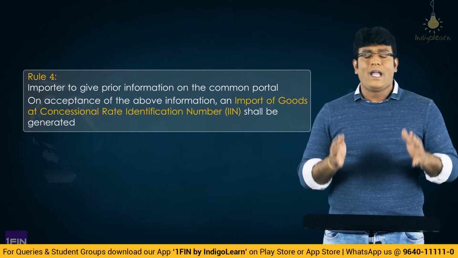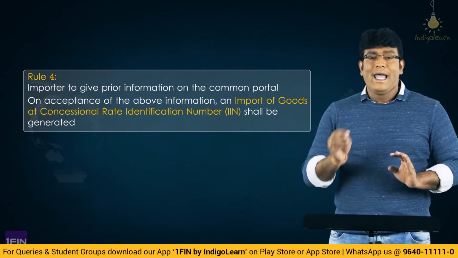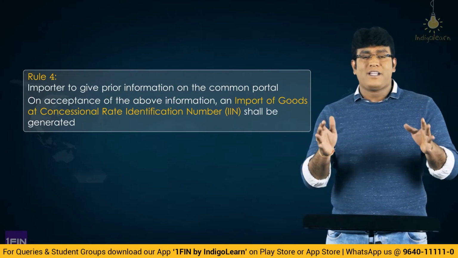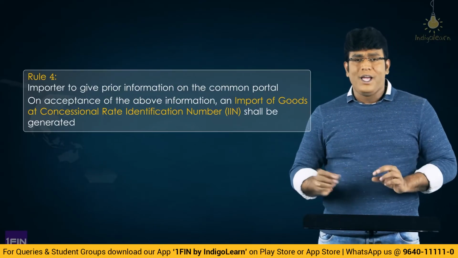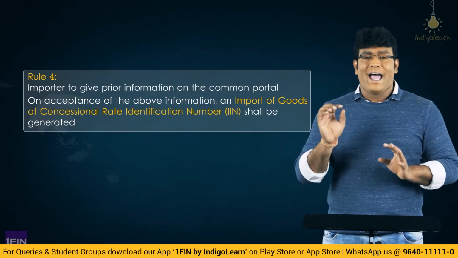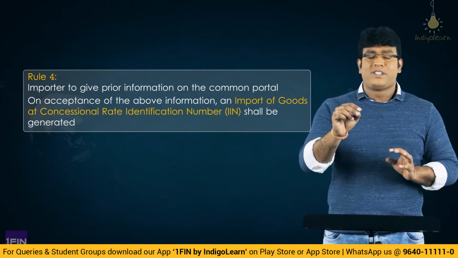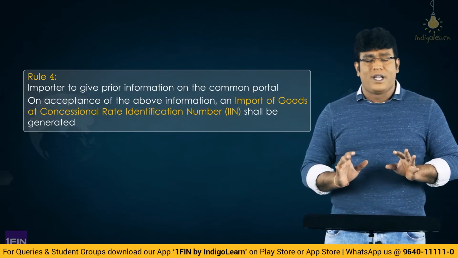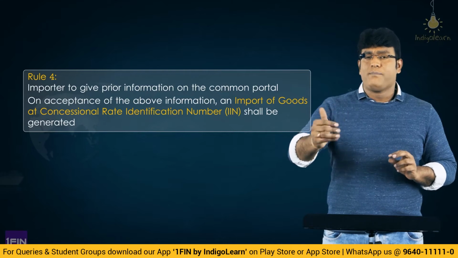So basically the whole idea of Rule 4 is to ensure that the importer is required to give prior information, and that too on the common portal, through which, once the data is validated, the number known as IIN, import of goods at concessional rate identification number, is generated, and the data can be updated at any point of time.